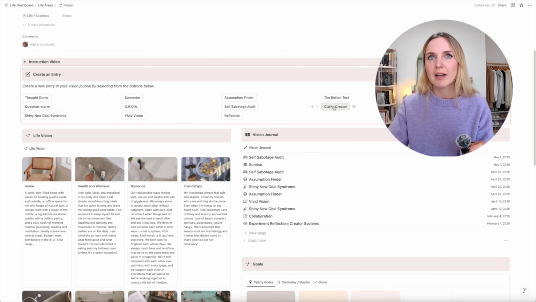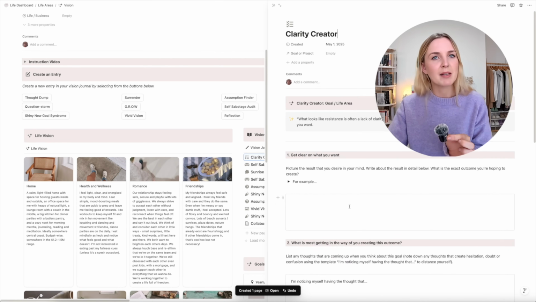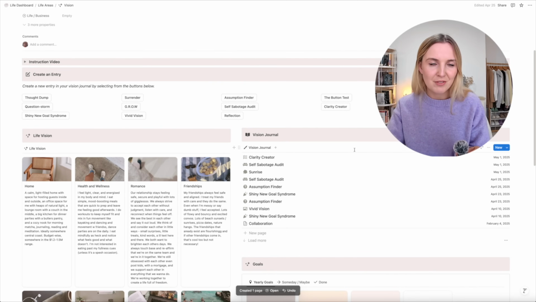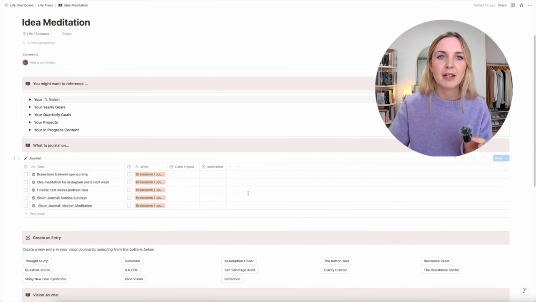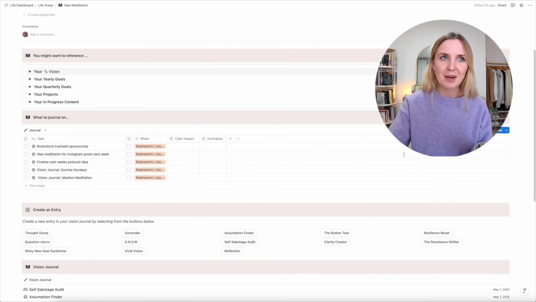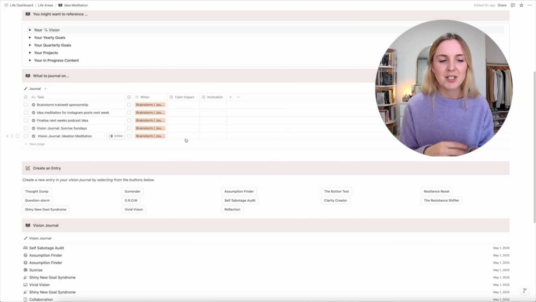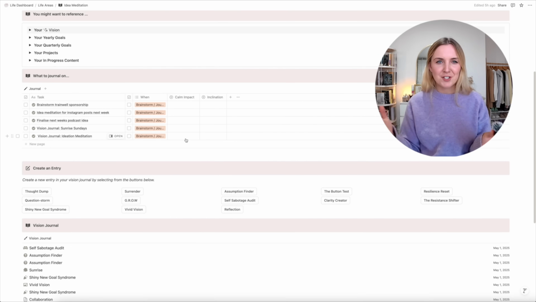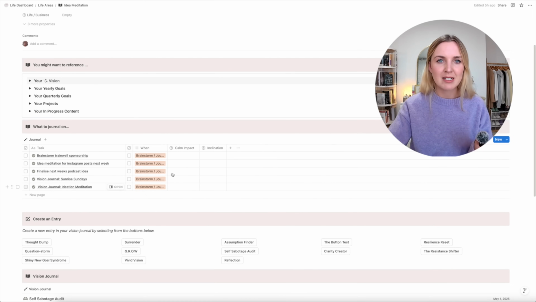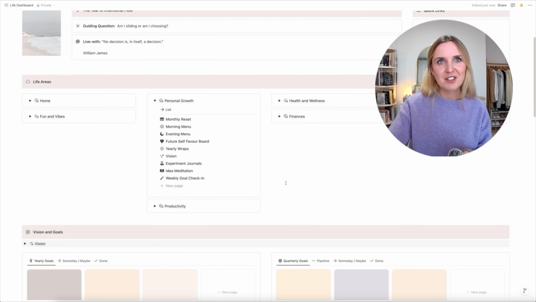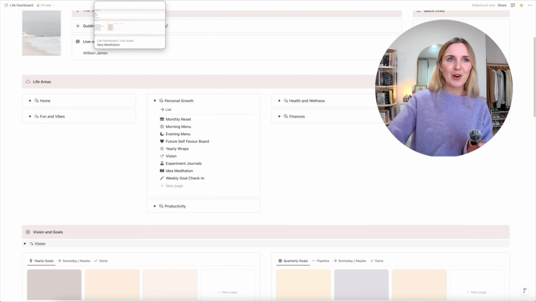Or I might just be like, okay, let's create some clarity because maybe I'm just feeling a bit fuzzy about this goal, and so on and so forth. My idea meditation is kind of like my journaling section. I'm still playing around with this because it's one of my goals to do idea meditation on a regular basis. Idea meditation is just a fancy way of putting meditation / journaling session. And I've been using these idea meditation sessions to generate content ideas, honestly. It's made a huge difference for me, but I'm still working out the flow of things.